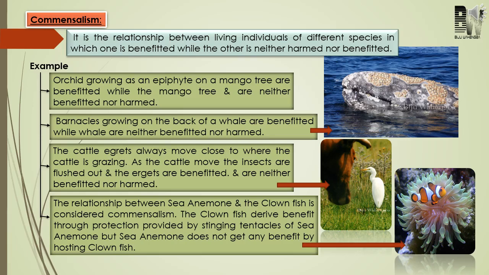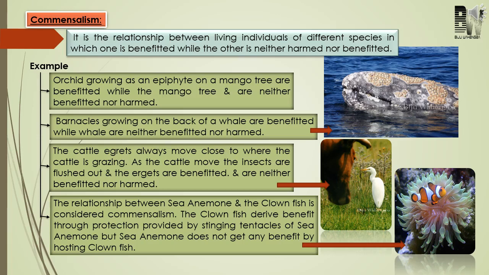Next example, it is between egret and grazing cattle. Here this egret, you will find, moves close to where the cattle are grazing. When the cattle graze, definitely they will flush out all the insects which are present under the ground, okay? And these insects will be eaten by this egret. So the egret is benefited. On other side, the cattle is neither harmed nor benefited. Again, this is another example of commensalism.